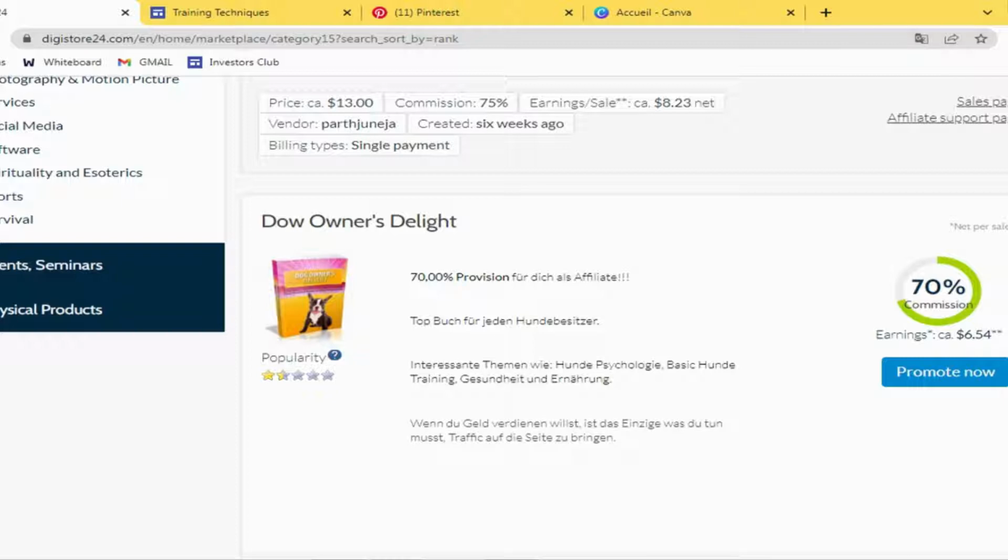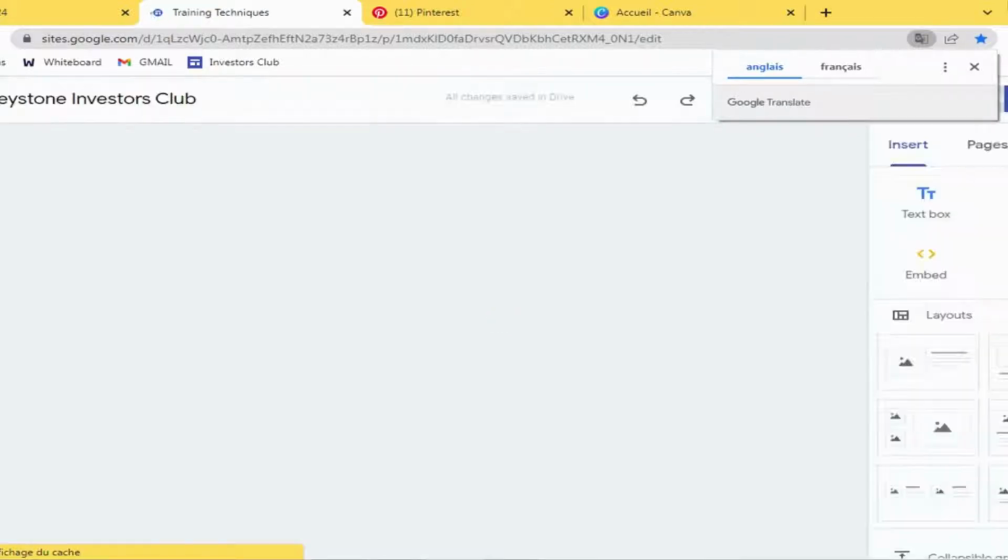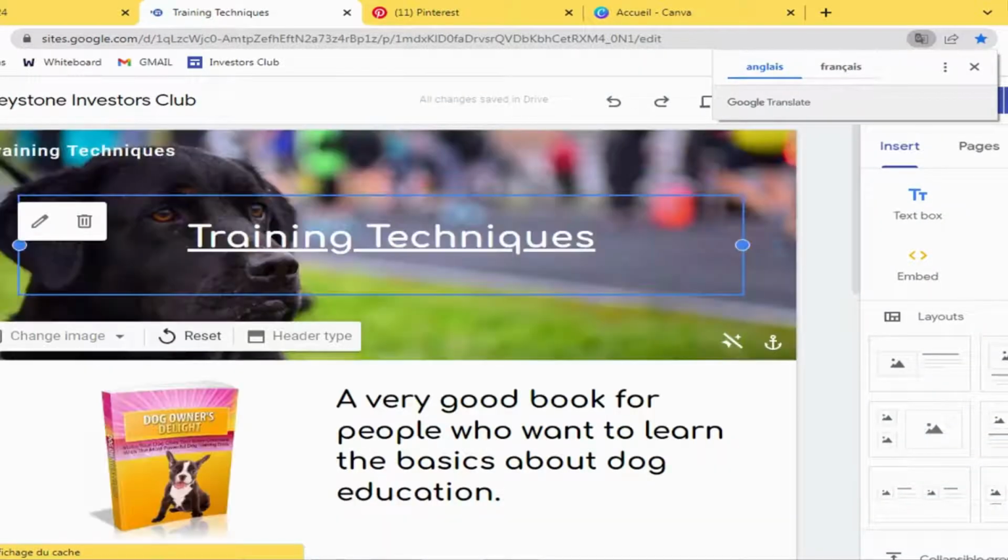Now I will share with you the landing page that we are going to use. We will not use ClickFunnels or any of those landing page builders that require tons of money to start using. We're going to use only the Google Sites platform. Google actually provides us with a good platform to build good looking landing pages. As you can see right here, I have been using Google Sites for a while. It's a good platform.